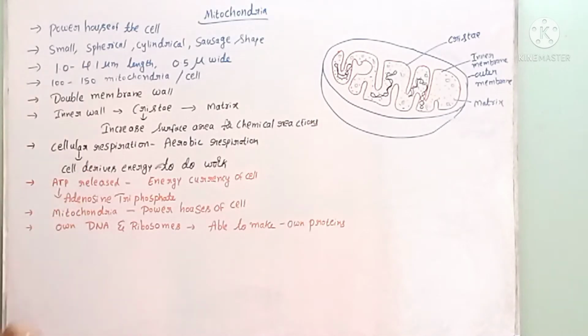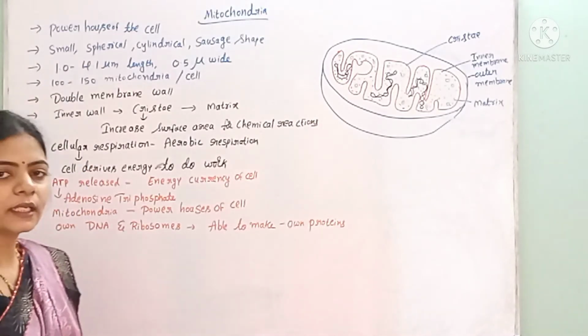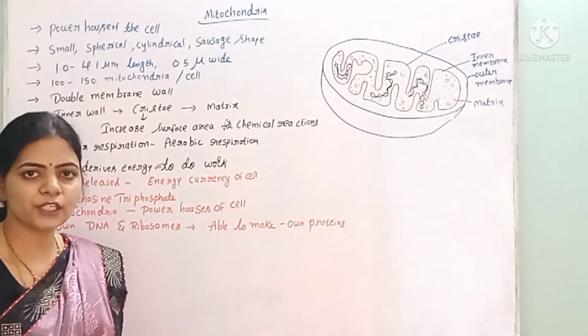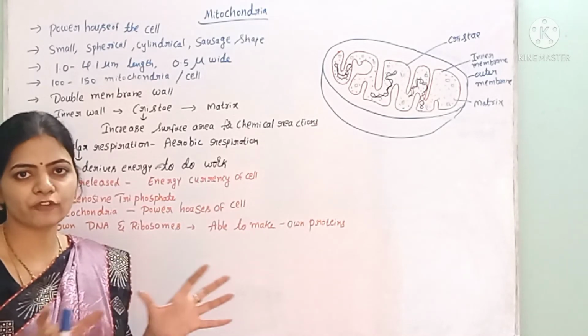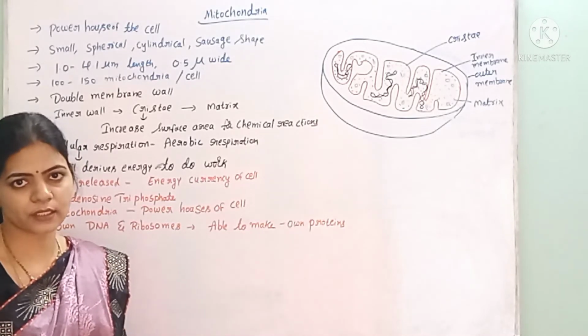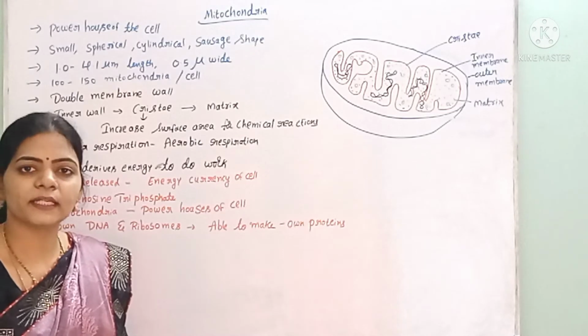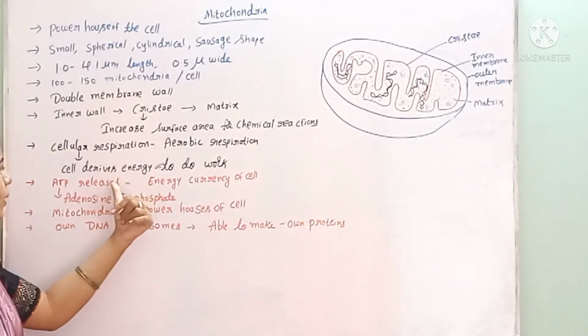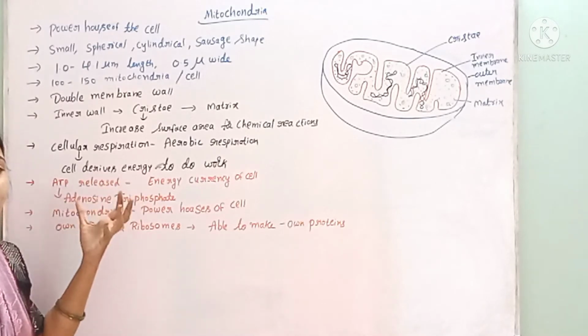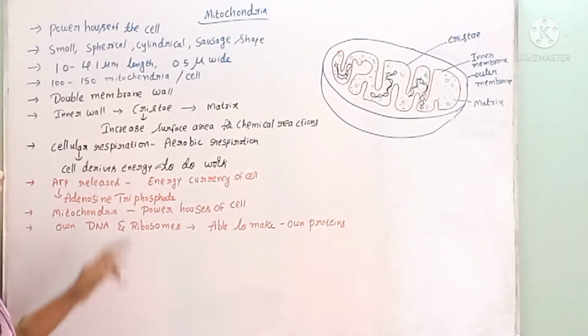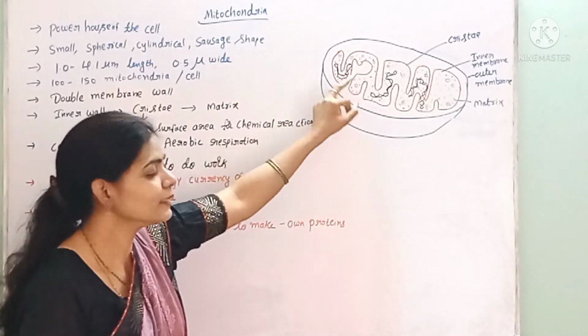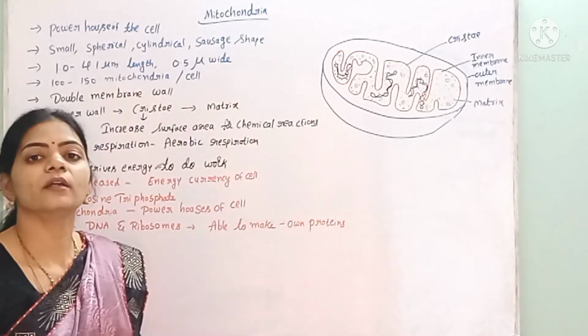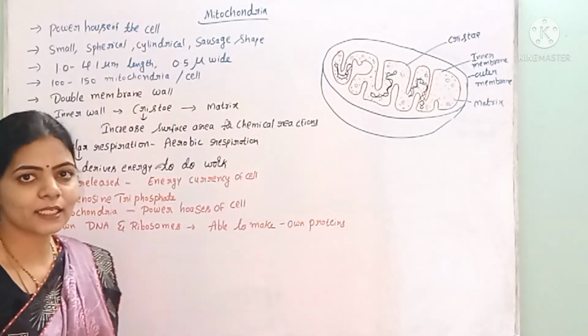What is the importance of respiration? Any cell requires energy to perform all its functions. How does the cell derive its energy? By means of the process of respiration only, the cell is able to get energy. Here in the mitochondria, cellular respiration takes place to release energy.